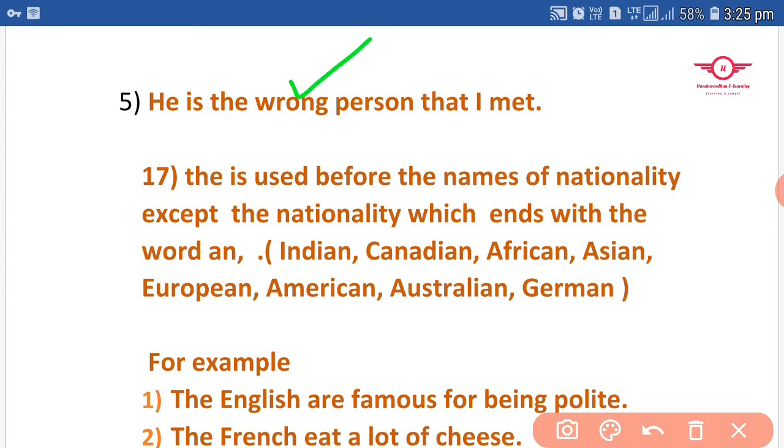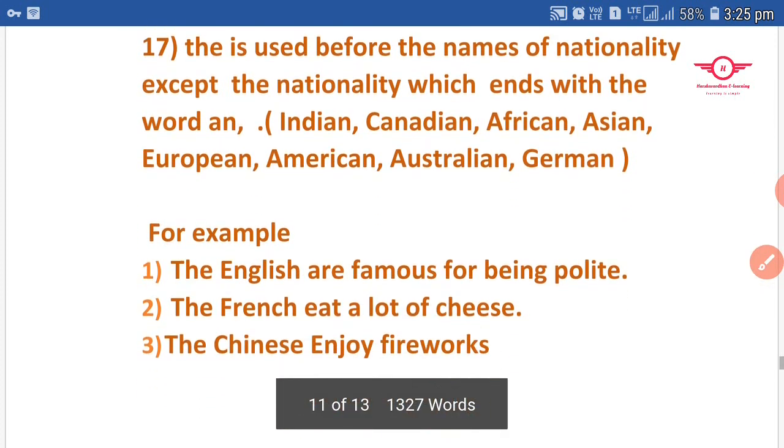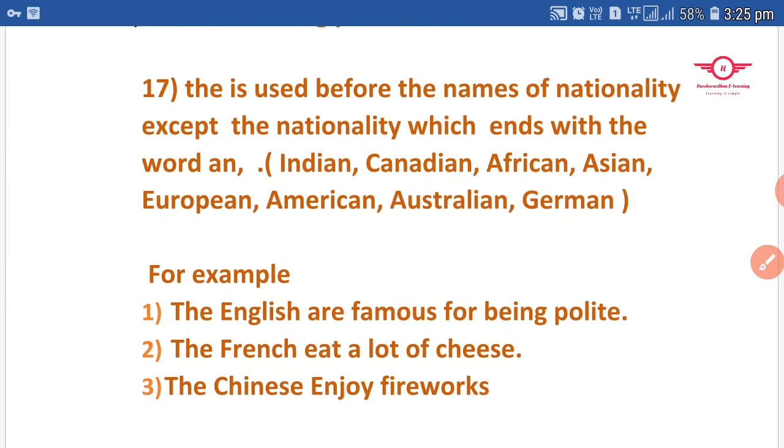And another thing is, we use the definite article before nationalities, but the nationality should not end with the suffix "-an." For example, Indian, Canadian, African, Asian, European, American, Australian, German.